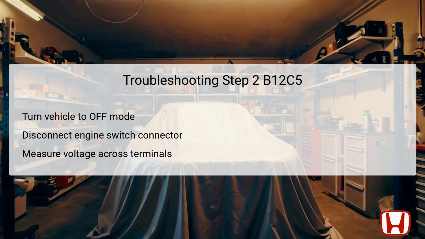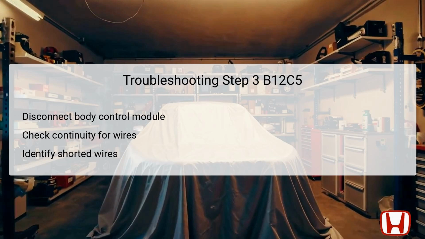The next action involves measuring the voltage between specific test points, the female terminals number 5 and number 1 of the engine start-stop switch connector. This measurement will reveal whether there is battery voltage present. If voltage is detected, it's indicative that the wiring from the switch to the battery supply is functioning correctly, while a lack of voltage will necessitate further inspection of the wiring.